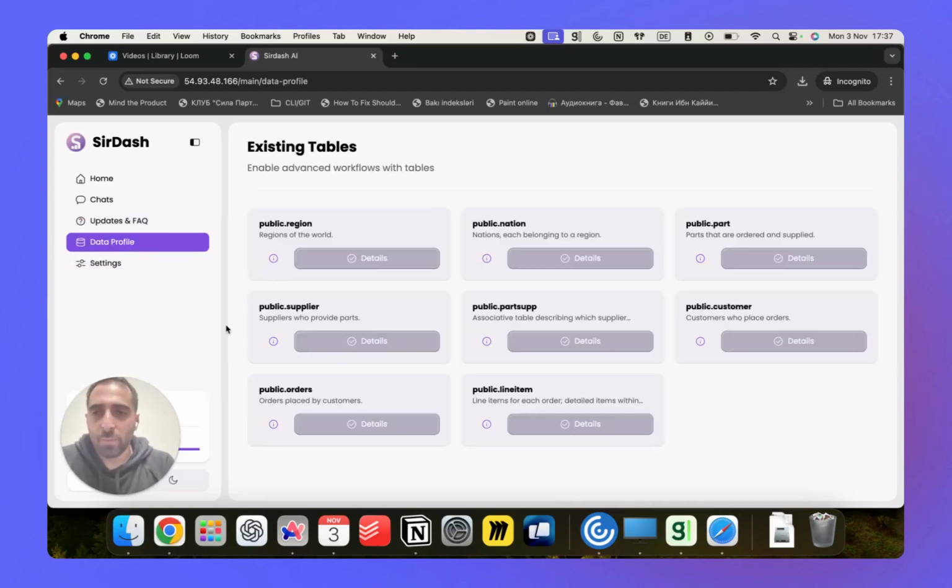So now I'm coming to the heart of the application. It is our data profile. Data profile is basically your data schema, and in your data schema, you have several tables. In these tables, you need to have the description to enable the AI environment of SirDash to understand how your data is behaving, what the domain of your data is, and which answers you are expecting from this data.